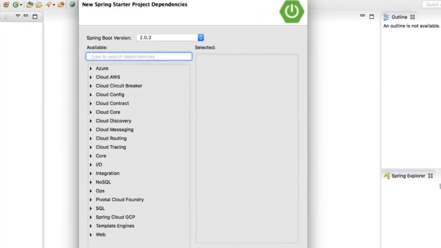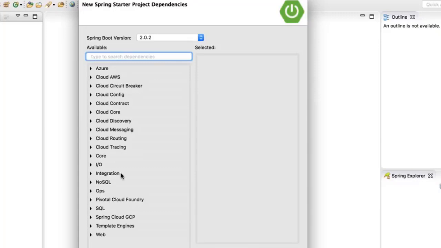Now here you can see it is giving you so many options, and this is the best thing about Spring Boot. At the time I'm making this video, we also got Spring 2.2. Earlier I was working on 1.5, but then 2.2 got some new features. It does support Spring 5, it does support reactive programming. As of now, we are not going for all those things, so let's keep the version which is there.